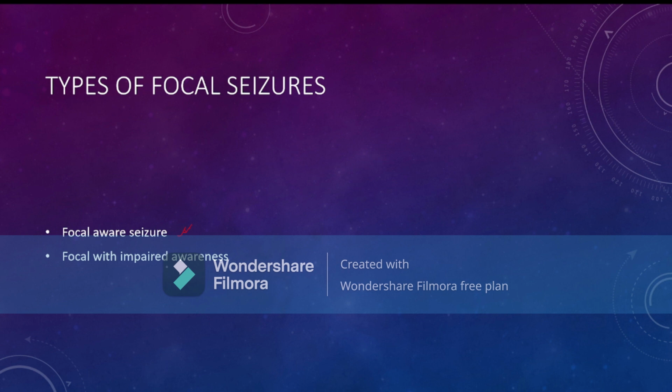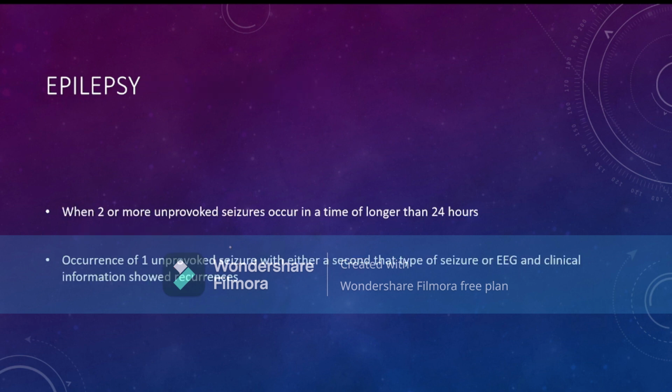And if the awareness is lost or the patient is unconscious during the focal convulsion, then it is called focal with impaired awareness. Previously, it was called complex partial seizure. So it is also an MCQ. The term complex partial seizure is now focal seizure with impaired awareness.